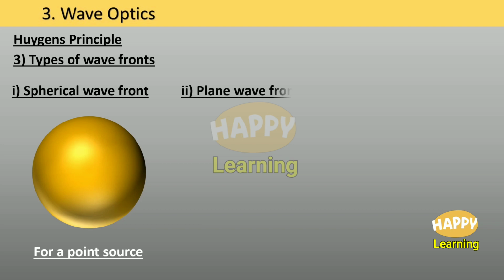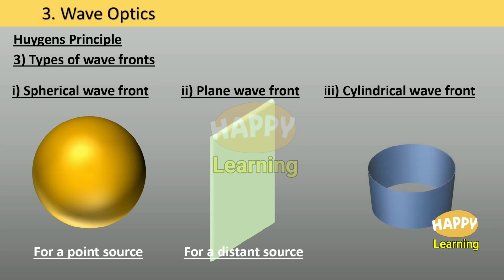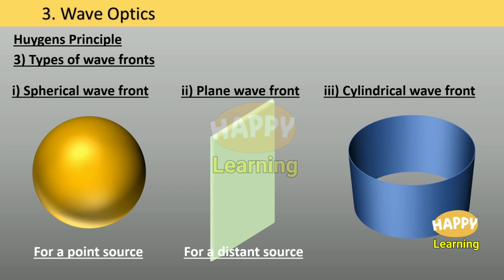Plane wavefront. This is a typical plane wavefront for a distant source. When the source is at infinite distance, the wavefront will be plane. Third type is cylindrical wavefront. This is a graphical representation of a cylindrical wavefront for a line source.